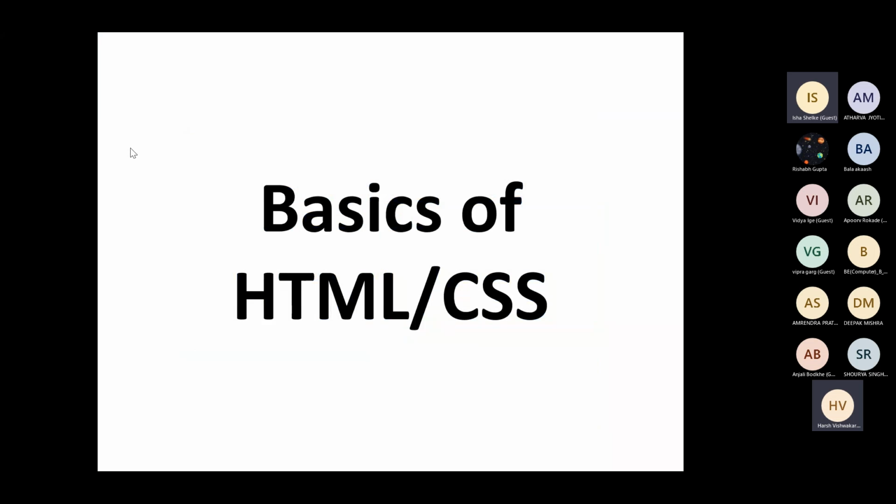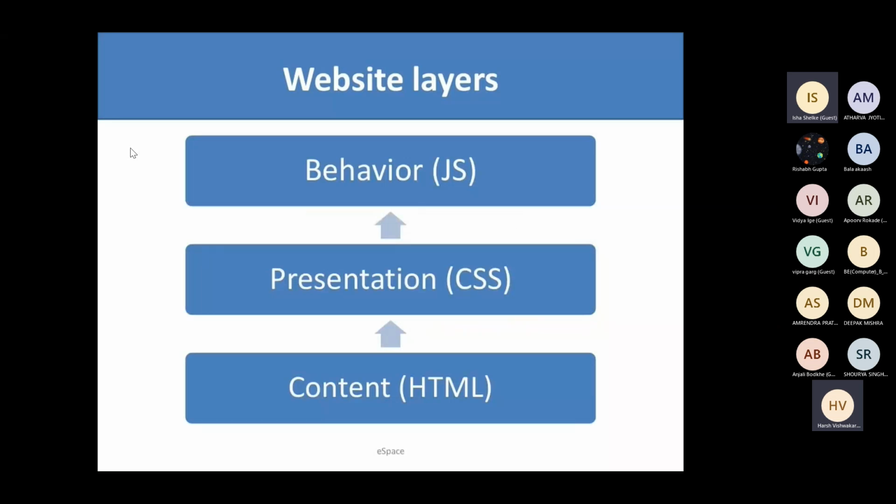So we'll have a look at the basics of HTML and CSS in this session. Every website is divided into 3 parts. Those parts are content, which is written in HTML. The second layer is the presentation layer, which is written in CSS. And the third layer is the behavior layer, which is written in JS.